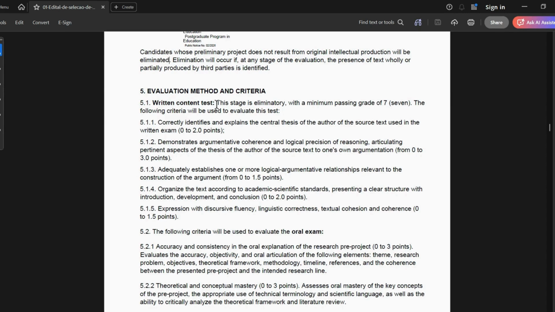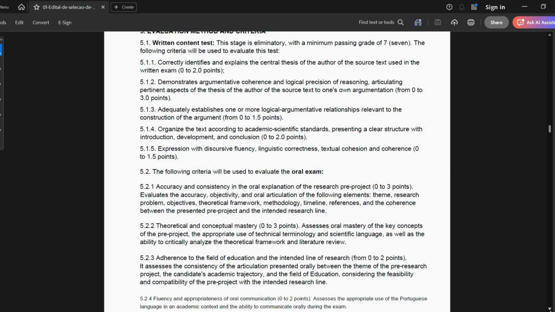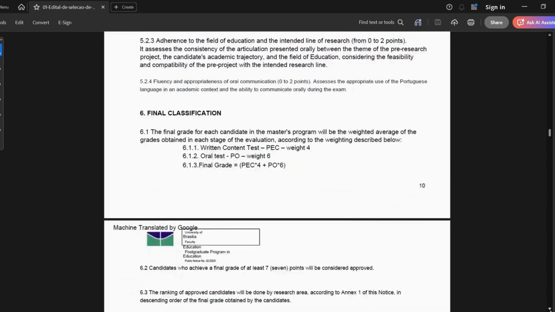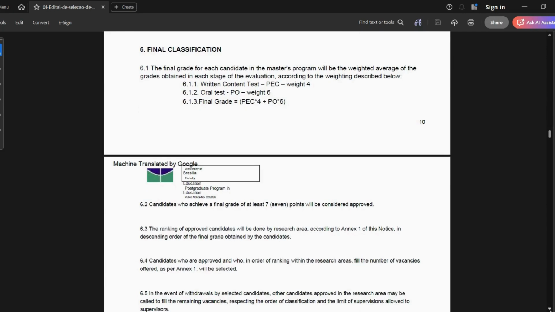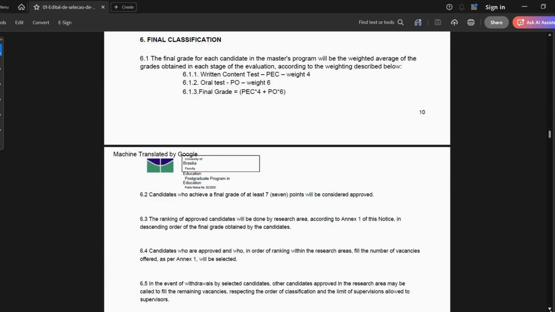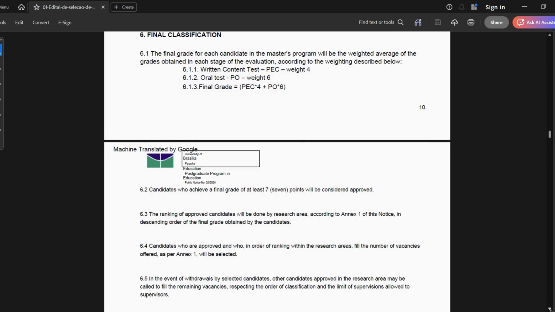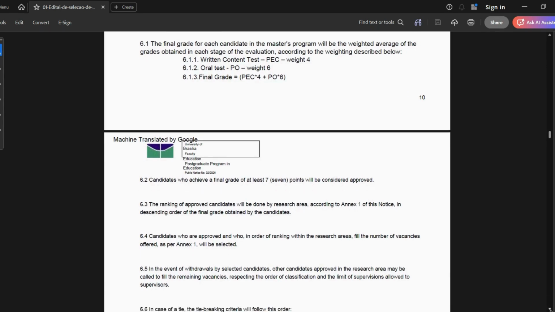Then the next one is the written content test, and then they explain everything here all the way. Let's keep going down. So you can see that the edital has so much detail and information. That's why sometimes when I hear questions from some people, I just know that they have not taken their time to read the edital of that course they're applying for.